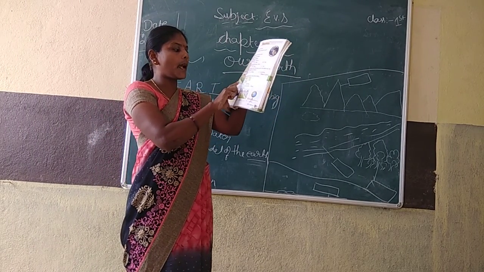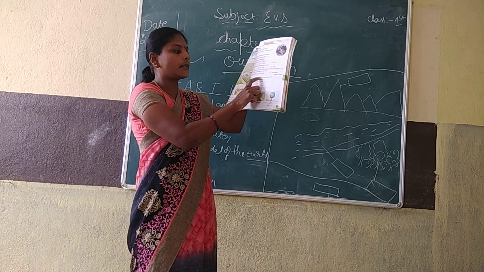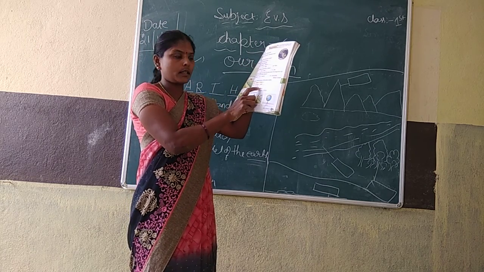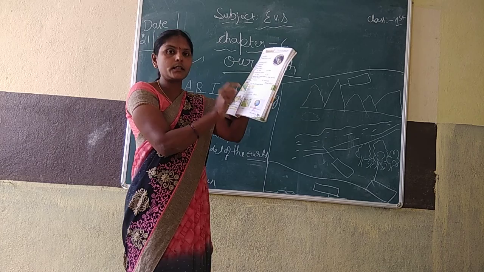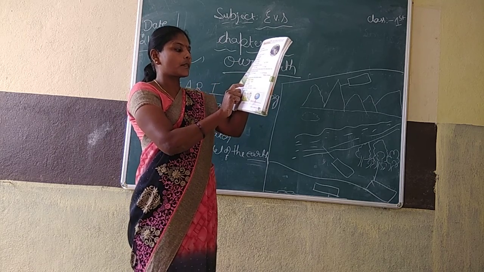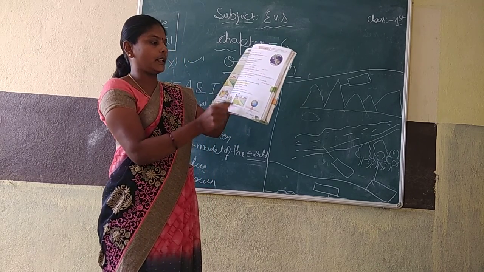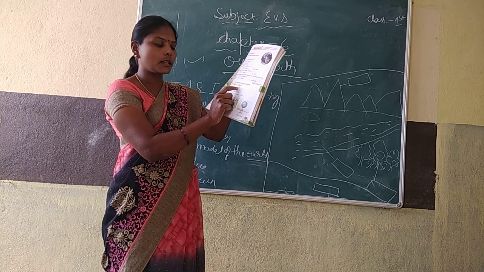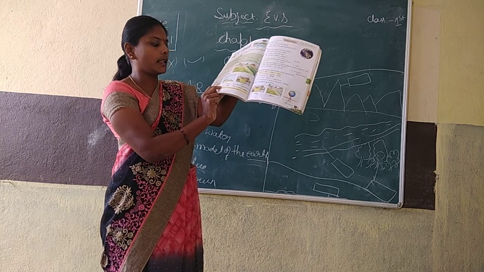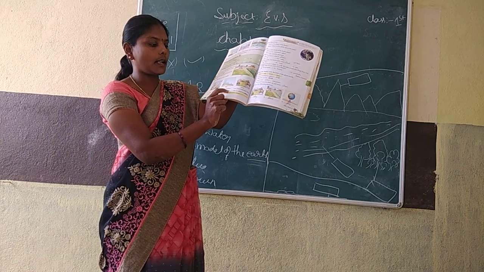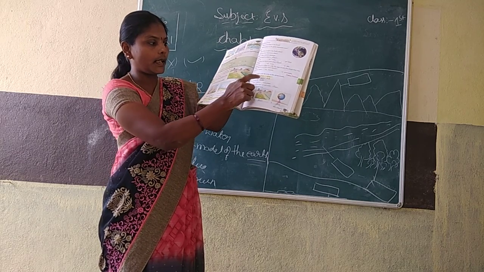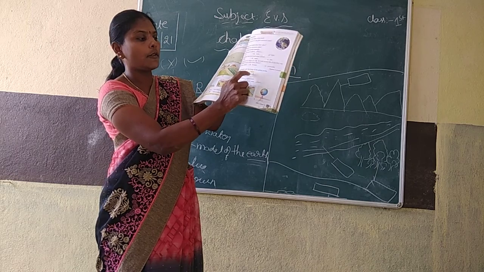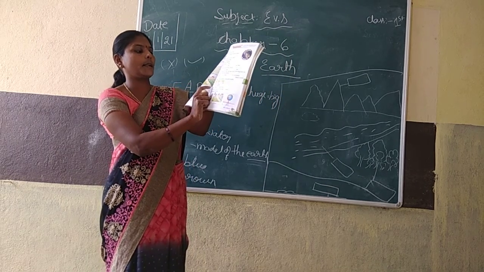Next, fill in the blanks. Fill in the blanks with the help of given words. Some words are already given. You have to fill it. Which one is correct? See and fill. A low mountain is called what? A low mountain is called hill. The first answer is hill.